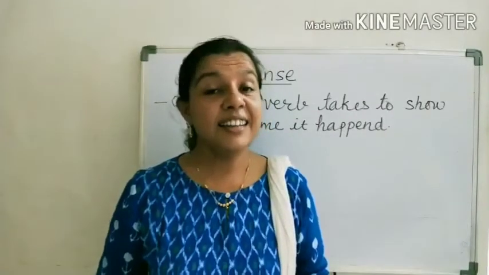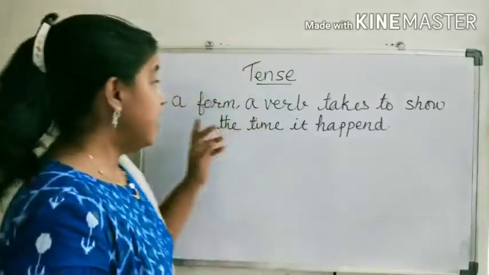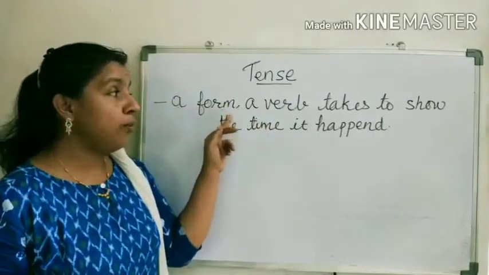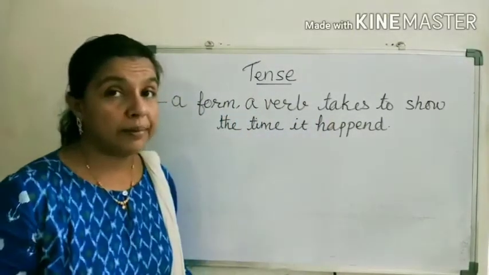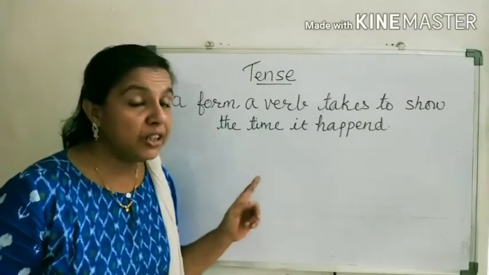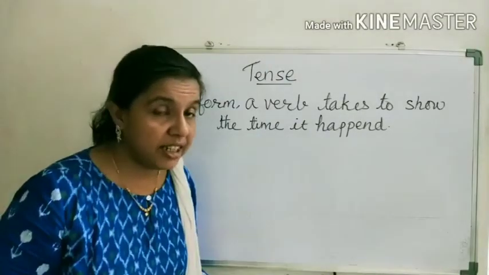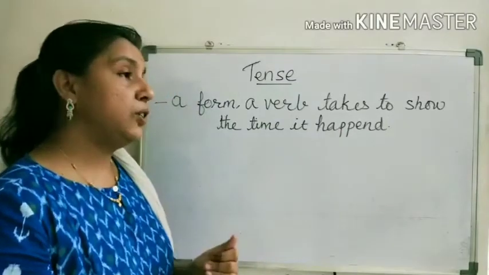What exactly is a tense? A tense is a form a verb takes to show the time it happened. This actually shows when an action happened with respect to time.